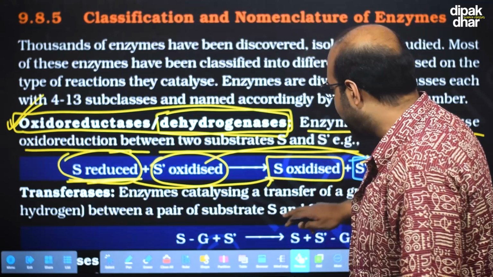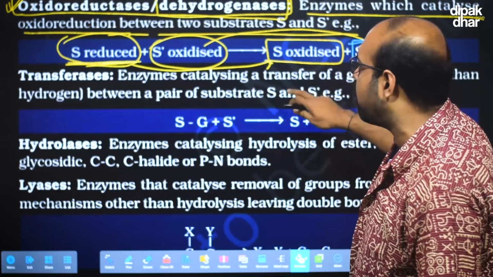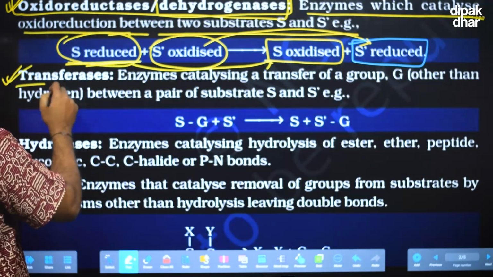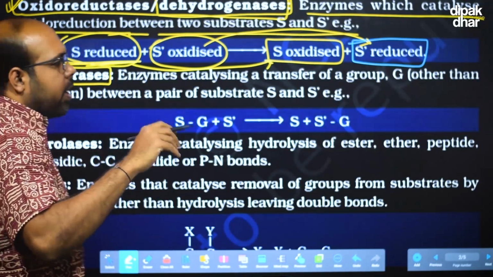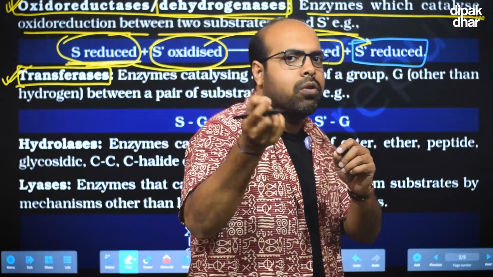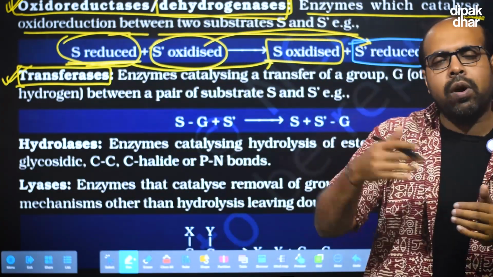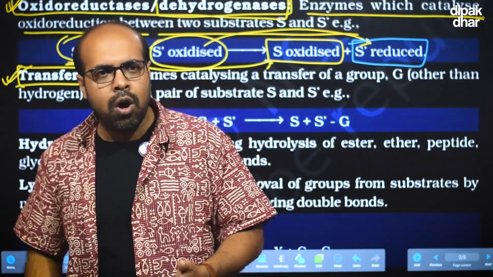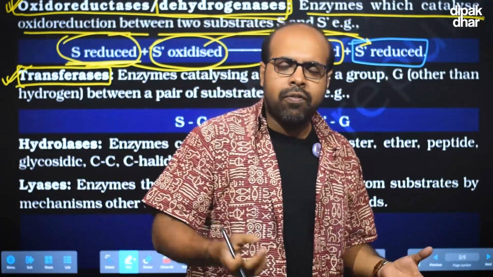The next class of enzyme is the transferase. The transferase group of enzymes transfers a particular group from one substrate to another substrate. It can be a phosphate, a hydroxyl group, or any other functional group.